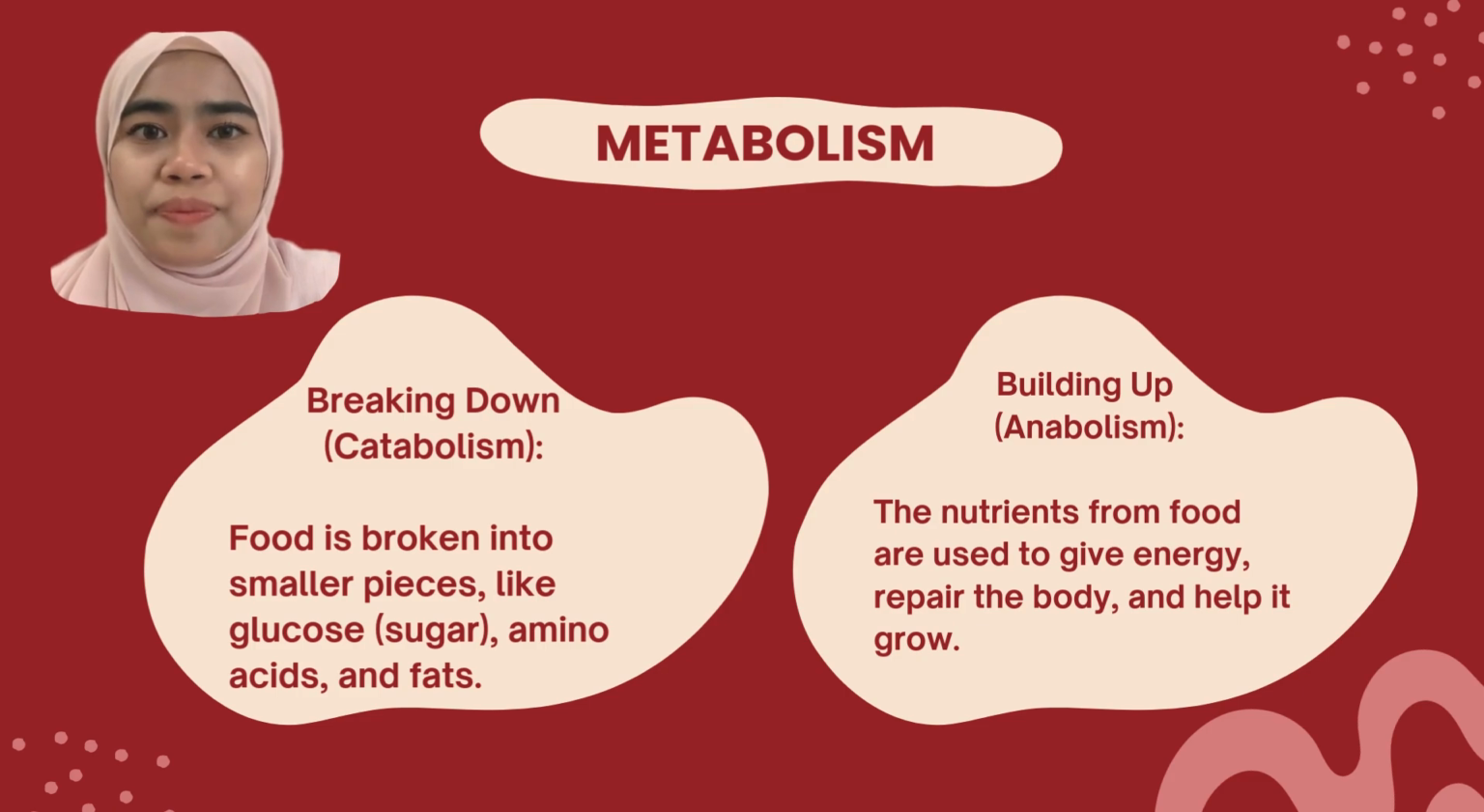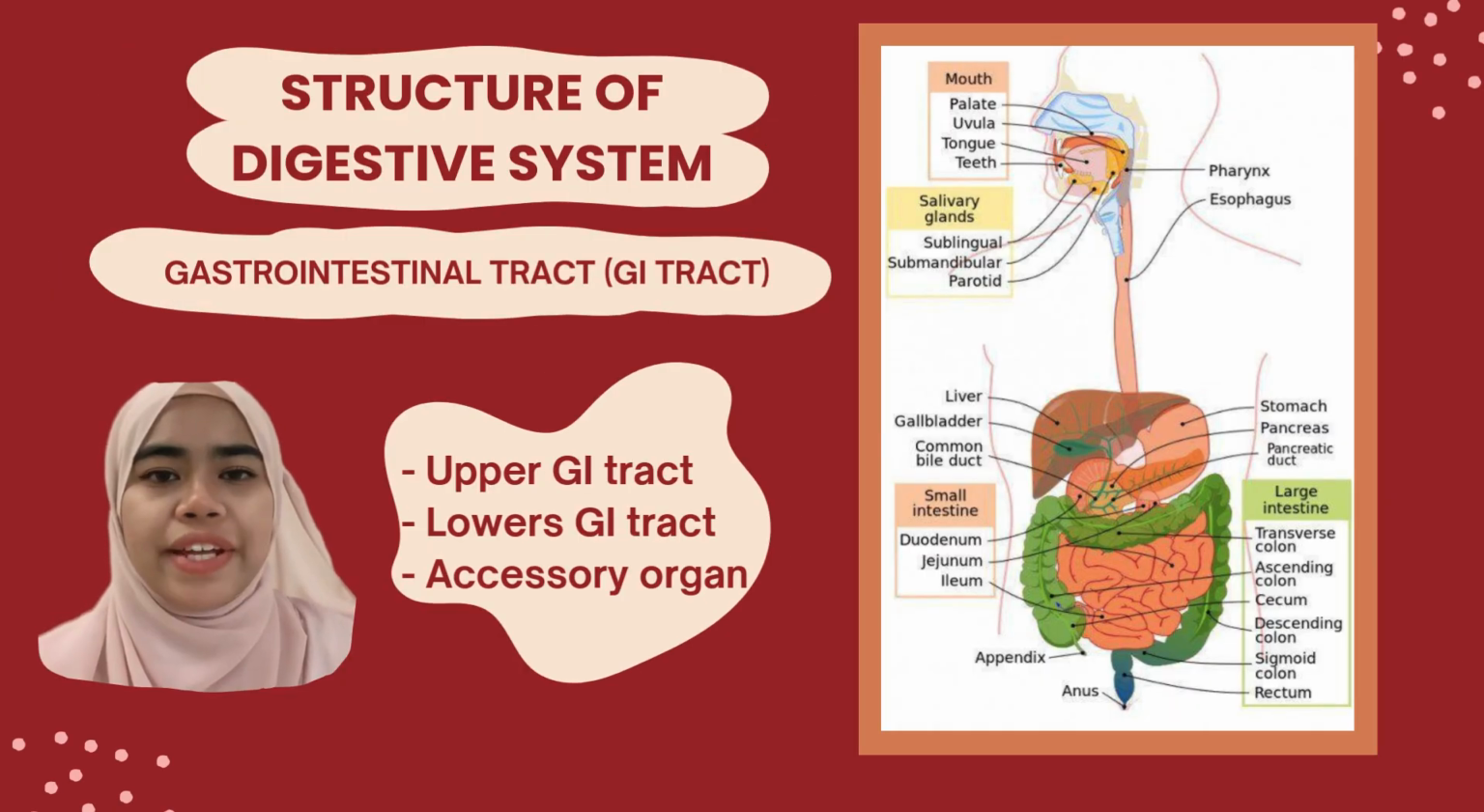The structure of the digestive system can be divided into the upper GI tract, lower GI tract, and accessory organs based on their roles. Firstly, upper GI tract. These organs are involved in the initial stage of digestion, and include the mouth, esophagus, and stomach. Secondly, lower GI tract. These organs focus on nutrient absorption and waste removal, and include the small and large intestine, colon, rectum, and anus.